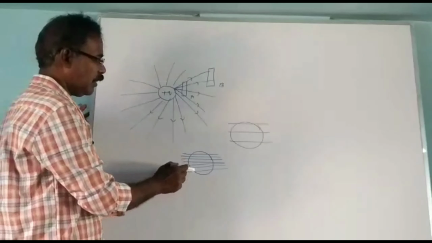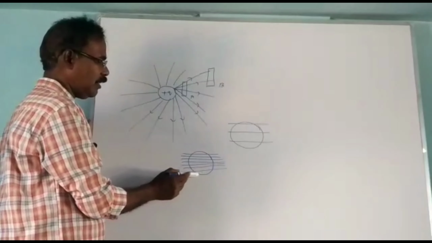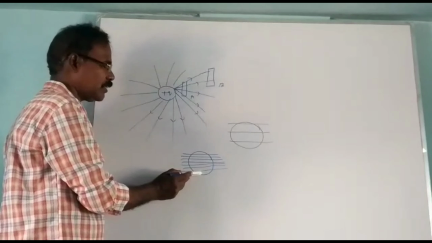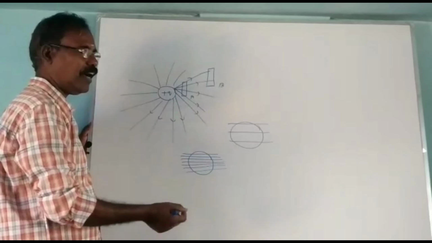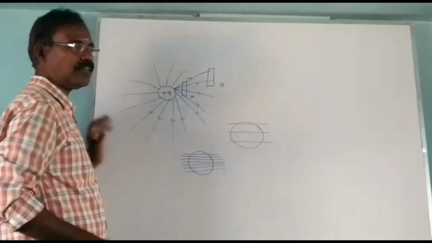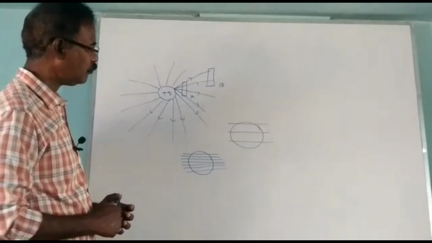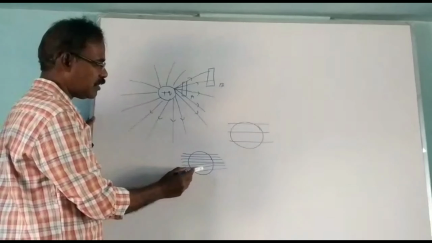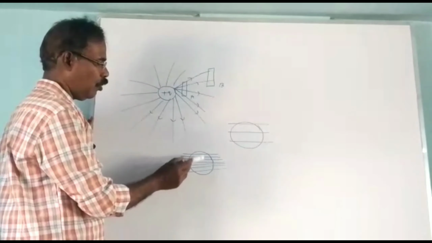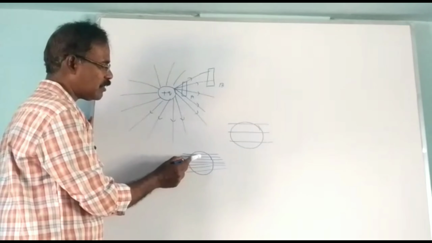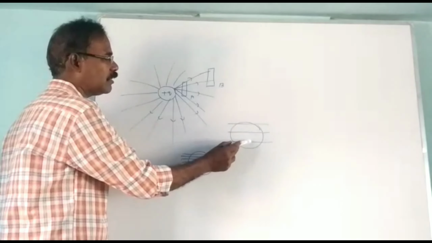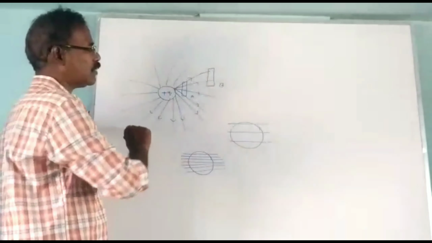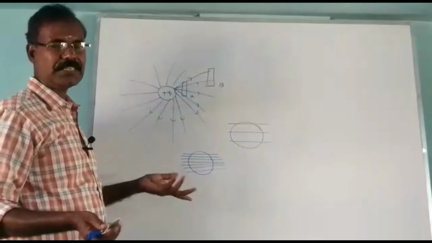Now, the region where the strength of the electric field is more, the number of lines is more. Where the strength of the electric field is less, the number of lines of force passing through that region is less.